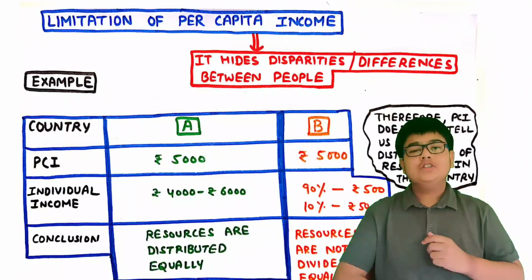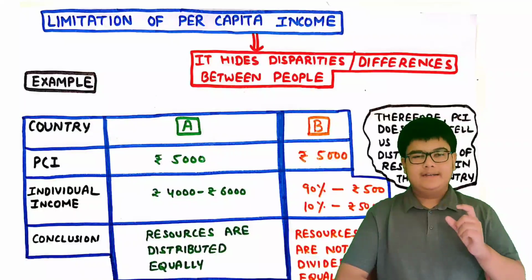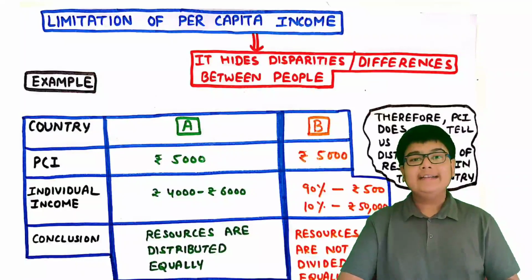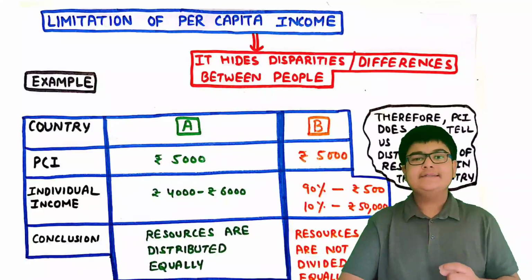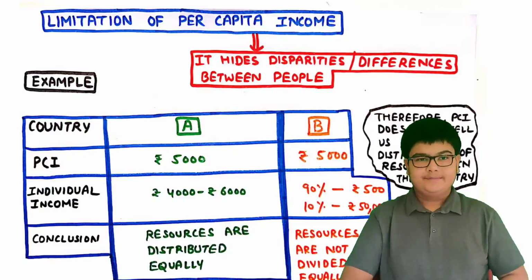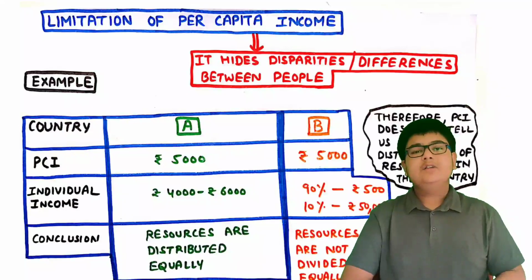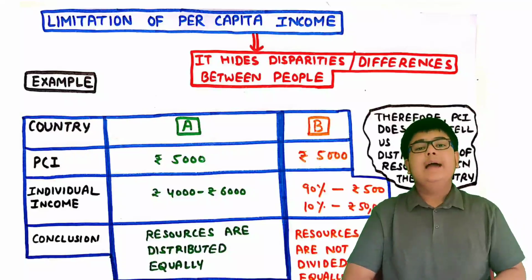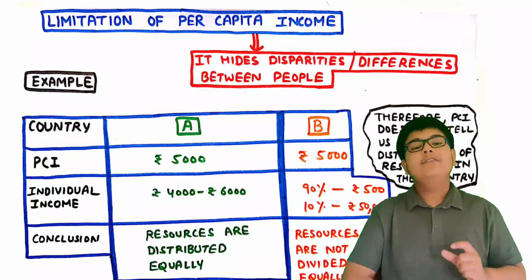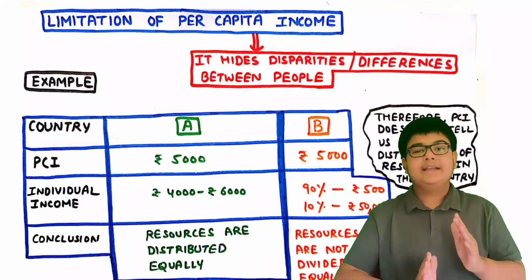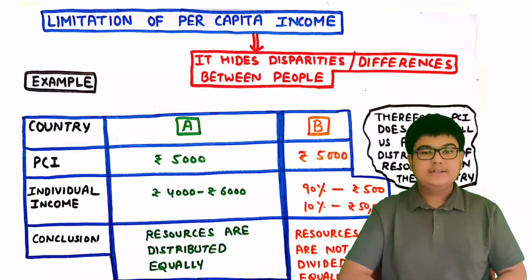But there is also a limitation of this comparison by per capita income. It hides the disparities or differences between people. To understand this, we will take an example. Let us consider two countries, country A and country B, both having per capita income of rupees 5,000.